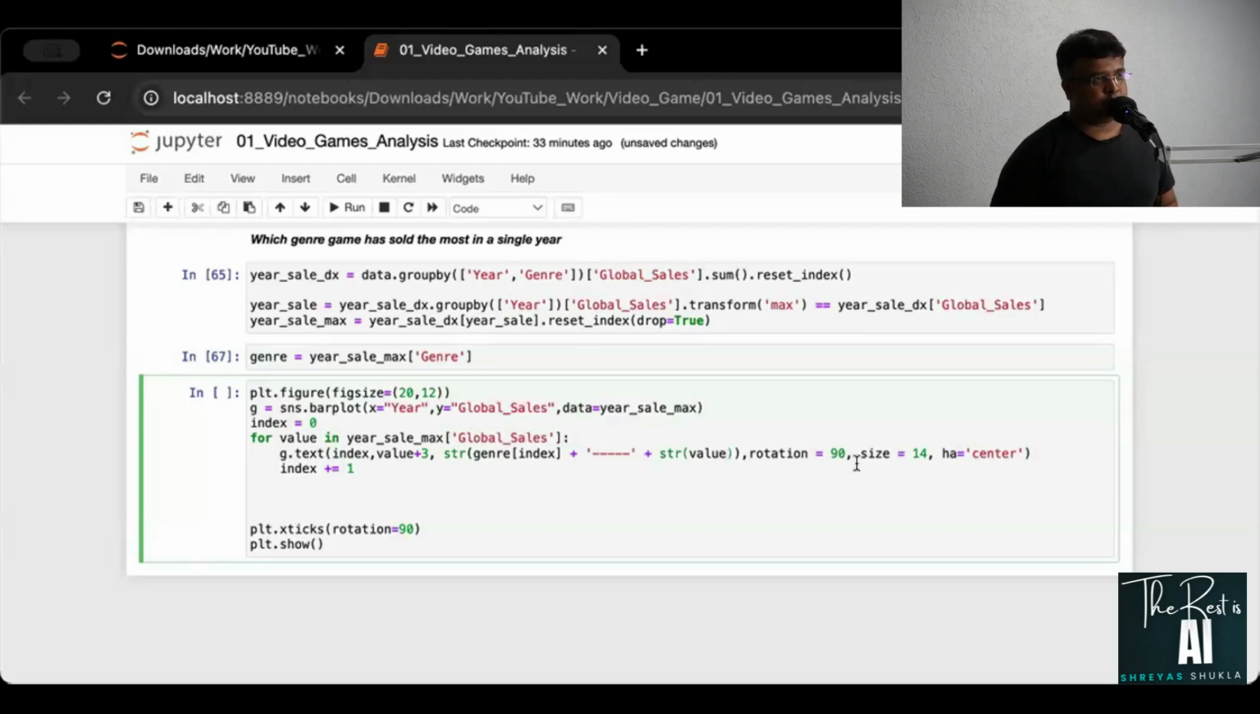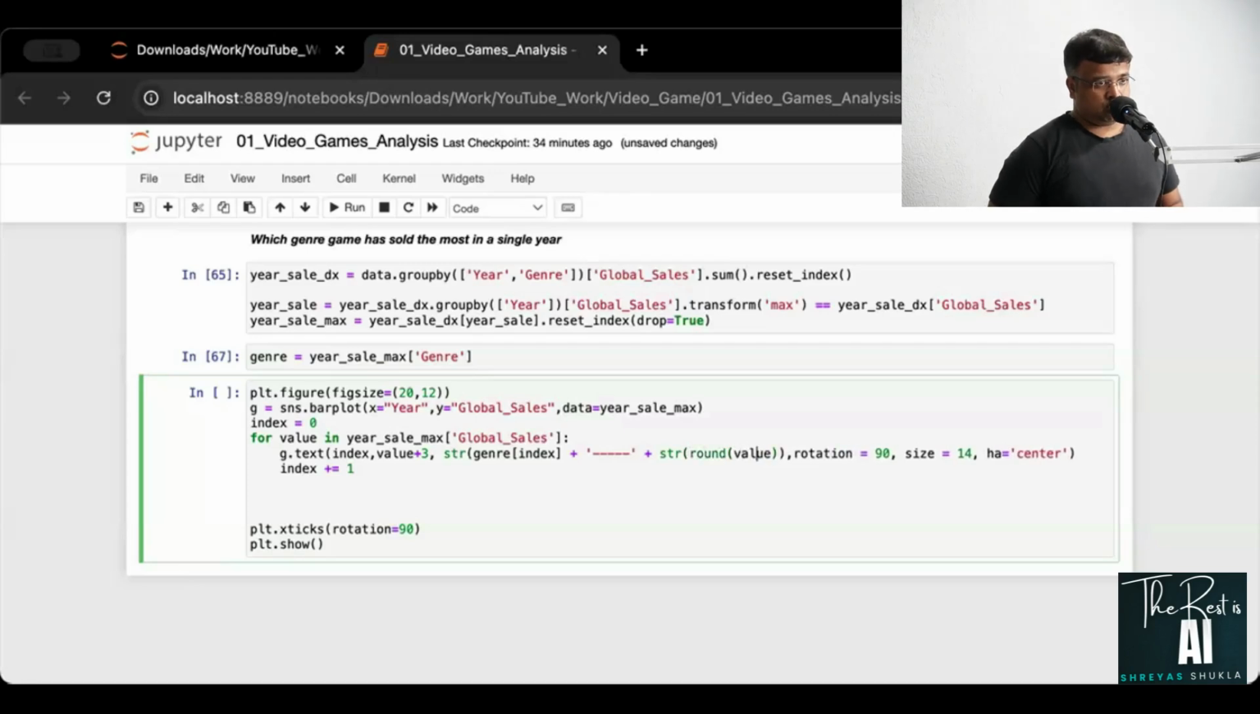However, here we have to make a change because value is going to be in floating number because it's a sales value. So we have to make sure that there's not too much of decimals, not too many digits after decimal. So we have to round it off till 2 digits.